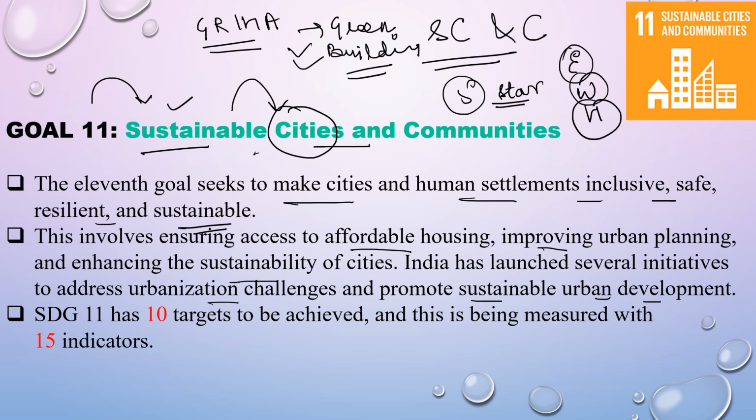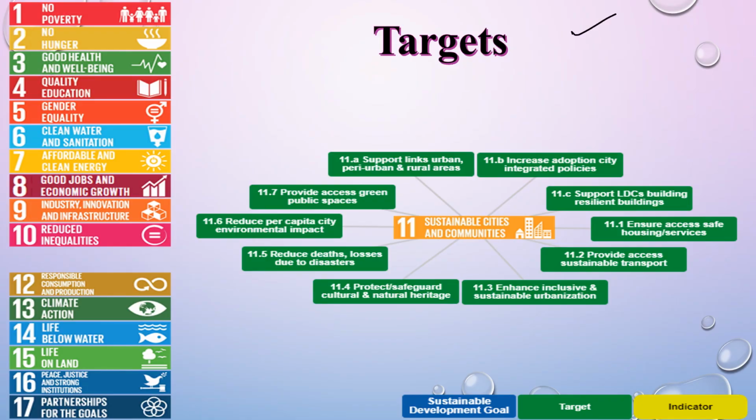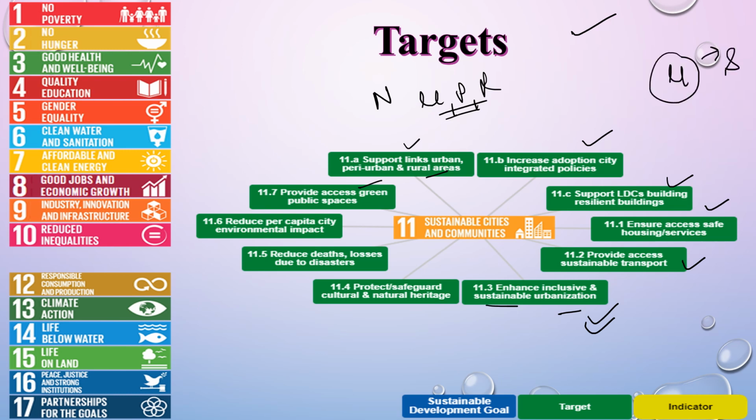So in this goal, we have 10 targets which have to be achieved with 15 indicators to measure the progress. Now these are the targets. Support links between urban, peri-urban and rural areas. That is, no one should be left behind. We need to link the urban, peri-urban and rural areas. Increase adoption of city integrated policies, support LDCs in building resilient buildings, ensure access to safe housing services, provide access to sustainable transport, enhance inclusive and sustainable urbanization. Urbanization should be acceptable only when it is sustainable.